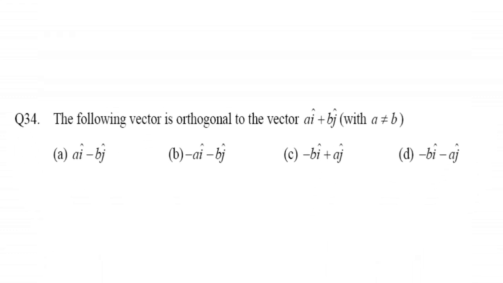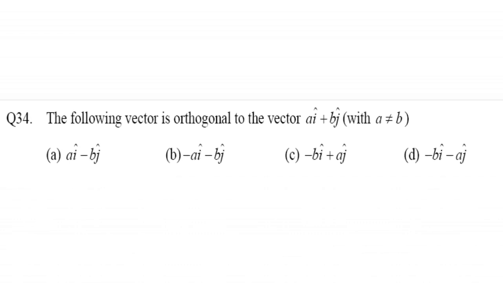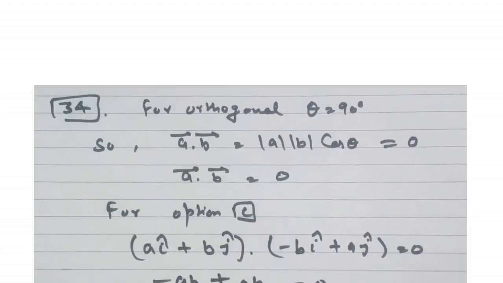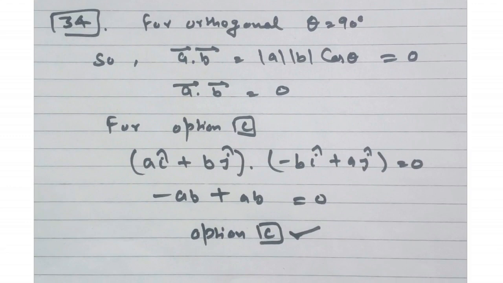Now the question number 34 is, the following vector is orthogonal to the vector A i cap plus B j cap. Now here from these options you have to find out the correct option which is orthogonal to the given vector. So here for orthogonal the angle will be equal to 90 degree. So the condition is, if A and B are two vectors, A vector dot B vector is equal to magnitude of A and B with cos theta. So if theta equal to 90 degree, it will equal to 0.